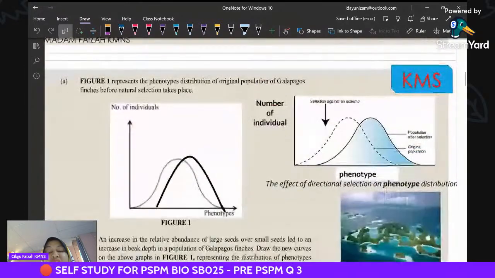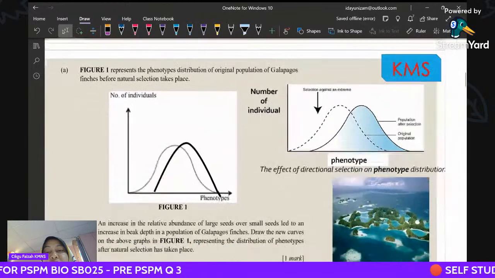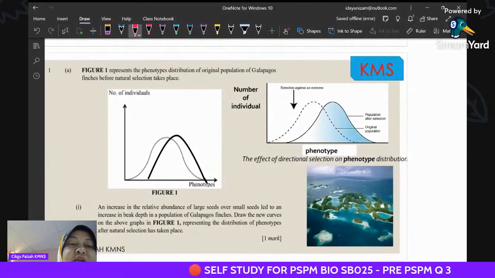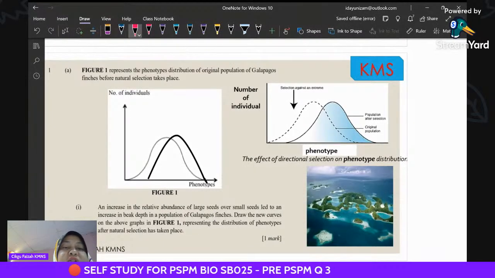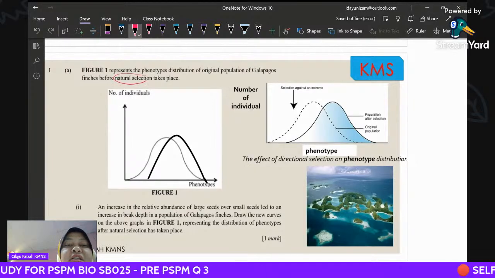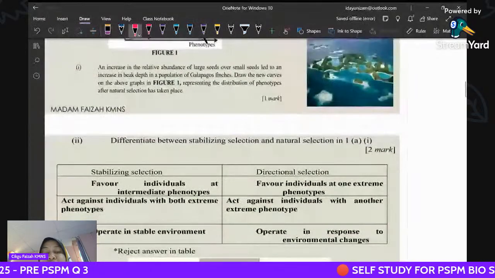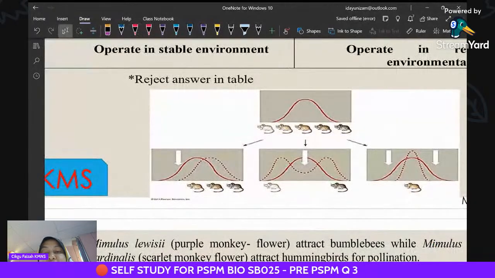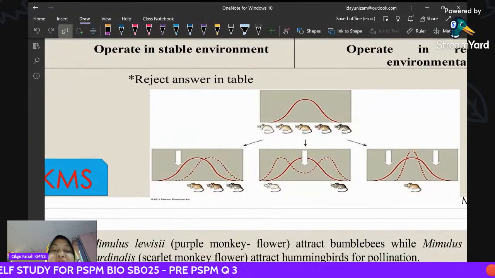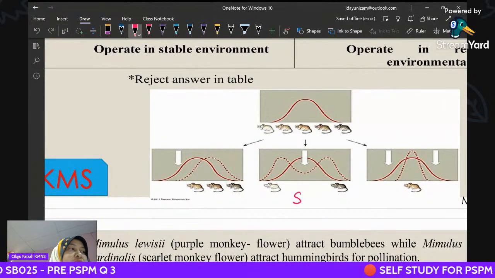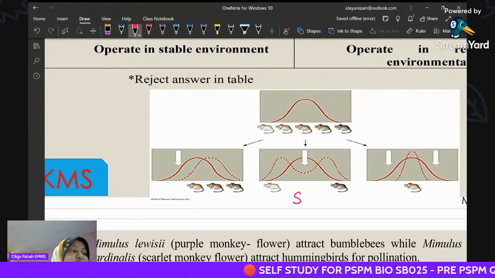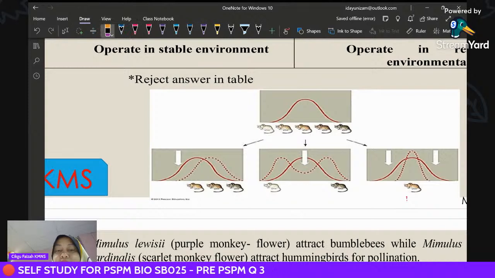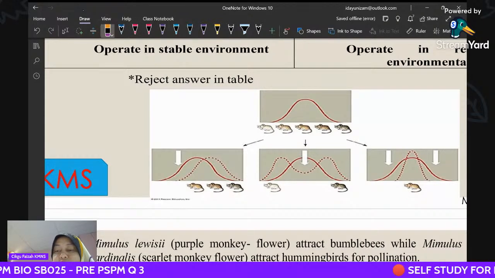If you see the question for Kolej Matrikulasi Selangor, you need to sketch the y-axis and x-axis, phenotype against number of individuals. This is under natural selection, where you need to know the three types of natural selection: stabilizing selection, disruptive selection, and directional selection.